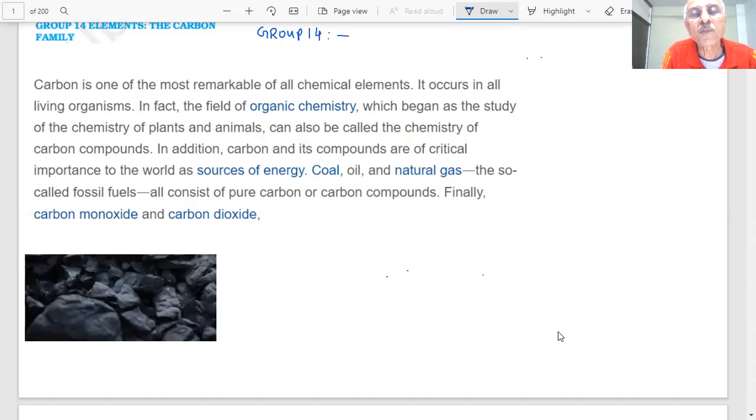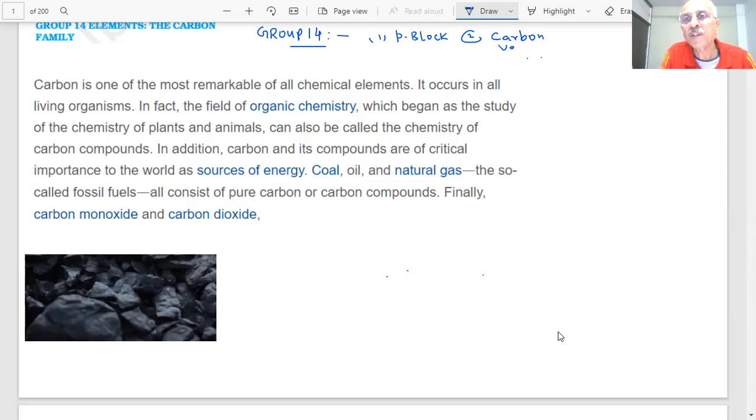What do we know about group 14? First thing, which block do they belong to? P block elements. That means the outer electrons will be entering into the P subshell. And you are aware that one of the most important, most versatile elements is which one? Carbon. Carbon is the most versatile element.